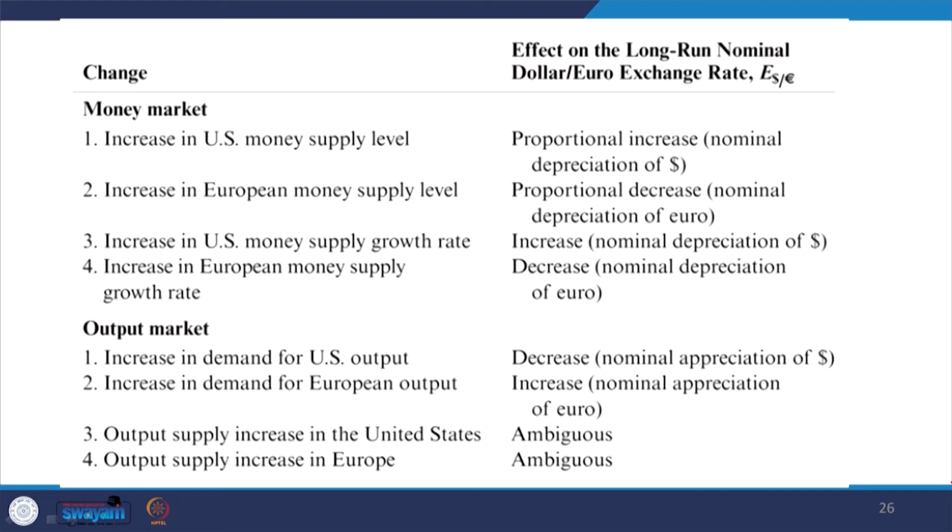If there is an increase in the European money supply, there will be a proportional decrease. If the US money supply growth rate increases, this will again increase the nominal exchange rate, that means depreciating the dollar. Similarly, an increase in the European money supply growth rate will appreciate the dollar against the euro.